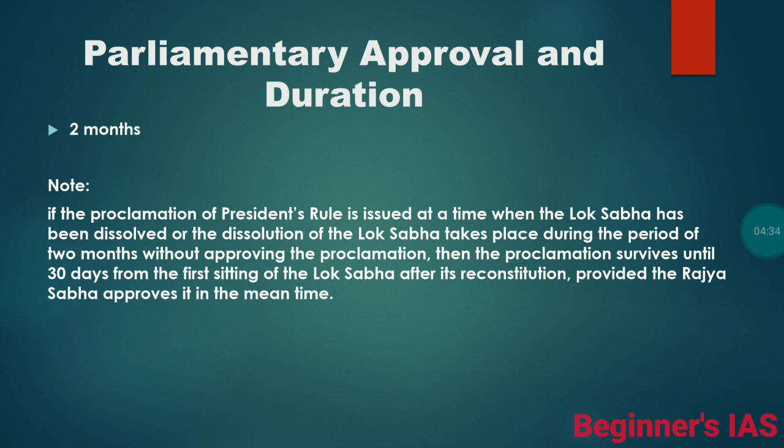The one condition is that the proclamation survives until 30 days from the first sitting of the Lok Sabha after its reconstitution, by which it has to be approved. And also, before that, the Rajya Sabha must approve it in the meantime. That is one of the most important conditions here.